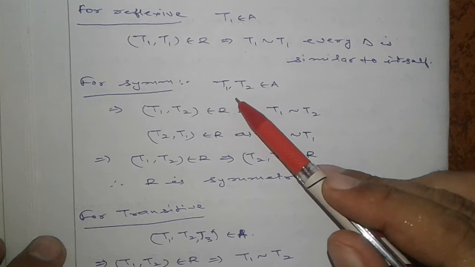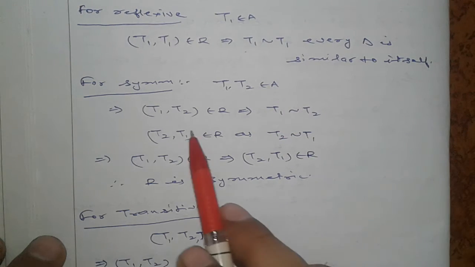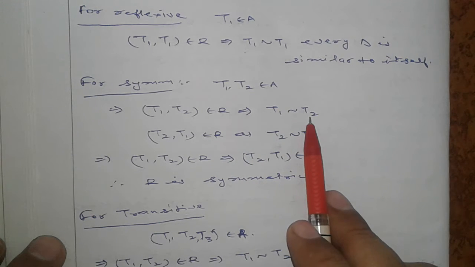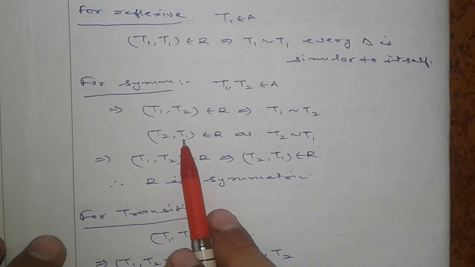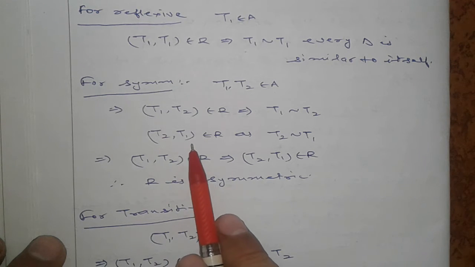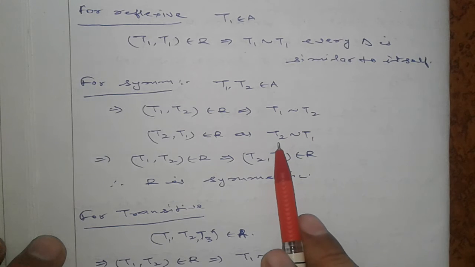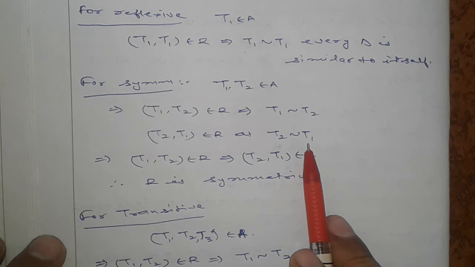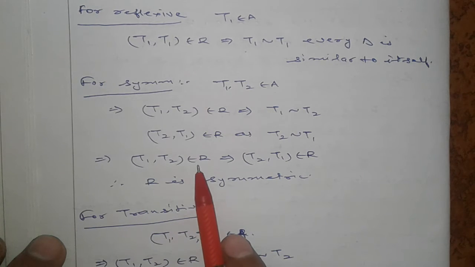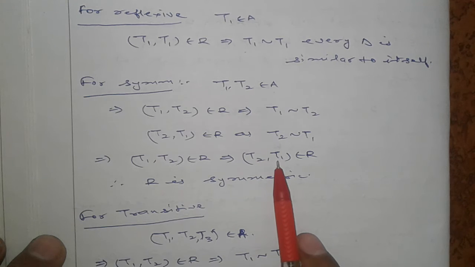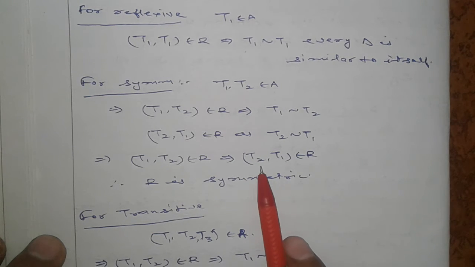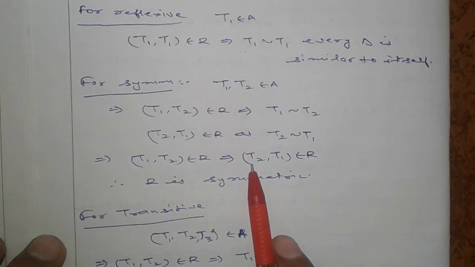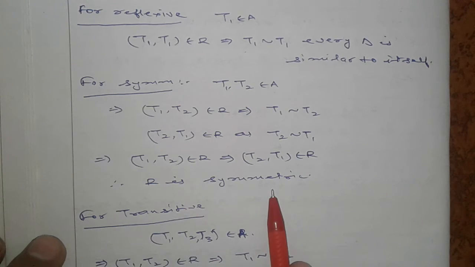For symmetric, suppose (T1, T2) belongs to A. Then (T1, T2) belongs to R. Suppose T1 is similar to T2. Then we have to show that T2 is similar to T1. It is obvious that if T1 is similar to T2, then T2 is also similar to T1. If the first triangle is similar to the second, the second will be similar to the first. So (T1, T2) belongs to R implies (T2, T1) belongs to R. (T2, T1) represents the second triangle and first triangle. So R is symmetric.